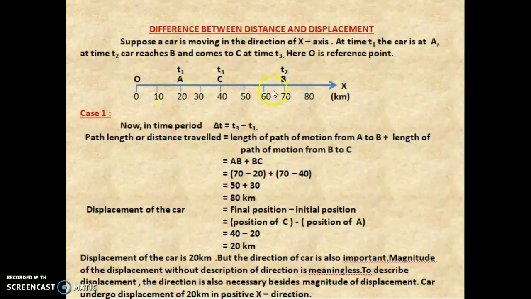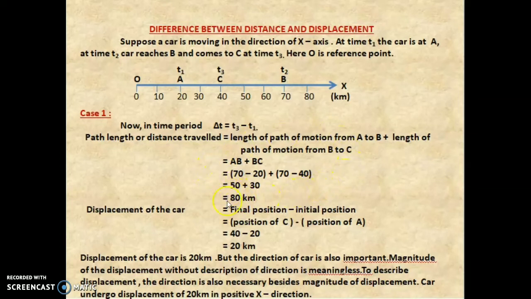So AB plus BC. AB means what? The point at B is 70 and the point at A is 20, so 70 minus 20. BC: the point at B is 70 and the point at C is 40, so 70 minus 40. So 70 minus 20 is 50 and 70 minus 40 is 30. When you add this, you will get 80 kilometer. So this is the distance traveled by the car, that is 80 kilometer.